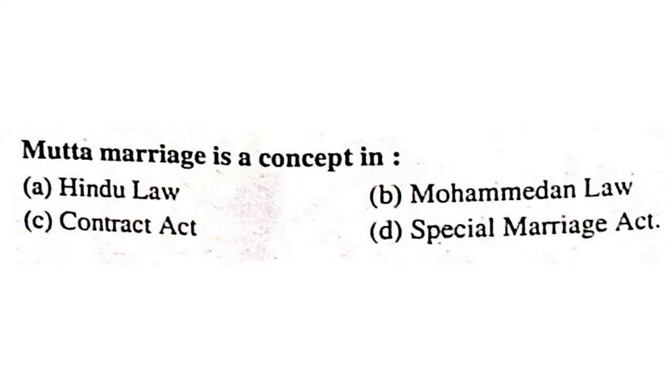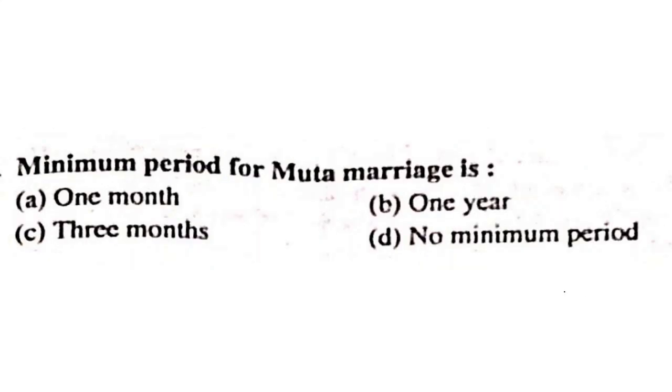Muta marriage is a concept in Hindu law, Muhammadan law, Contract Act, or Special Marriage Act? It is Muhammadan law. This form of marriage is accepted in the Shia faction of Muslims. Sunni doesn't accept this. So this concept is available in the Muhammadan law. Minimum period for muta marriage is 1 month, 1 year, 3 months, or no minimum period? No minimum period is there. This can be done for 1 day also. So no minimum period is mentioned.